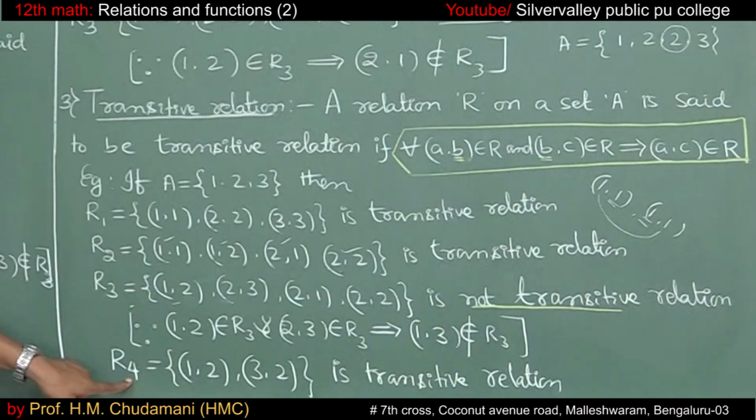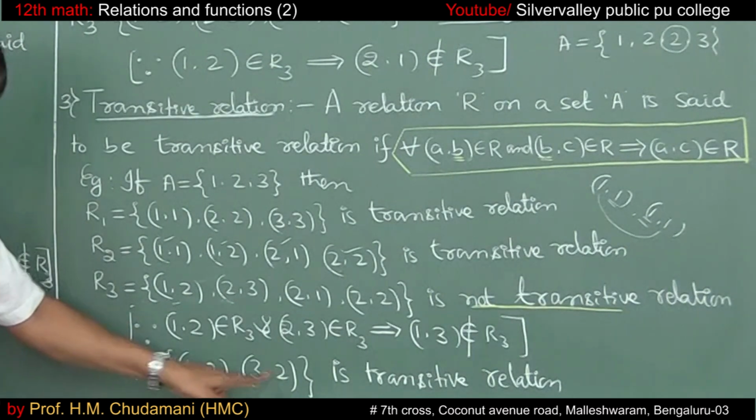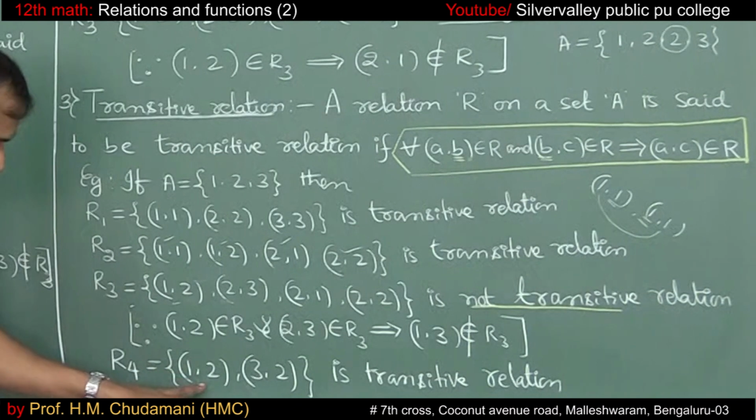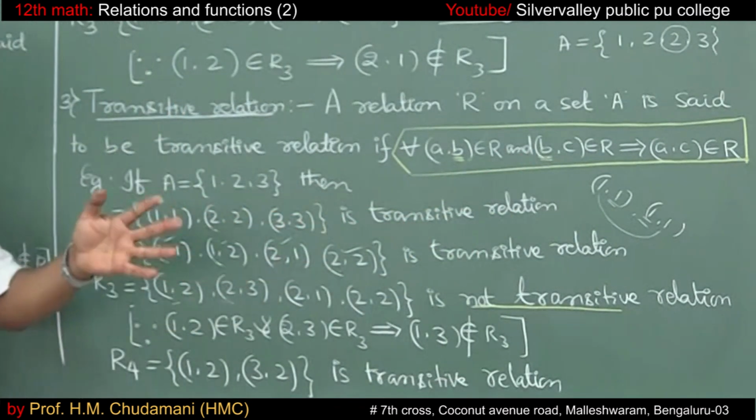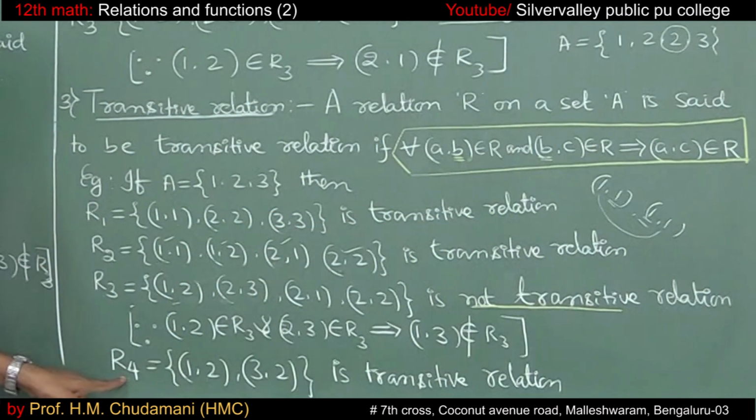Then come to R4, relation 4. 1 comma 2, along with 1 comma 2, 2 comma something should be there. That means 2 comma something is not there. So along with 1 comma 2 you can't take any ordered pair. That means A comma B is there, but B comma C does not belong to the set.